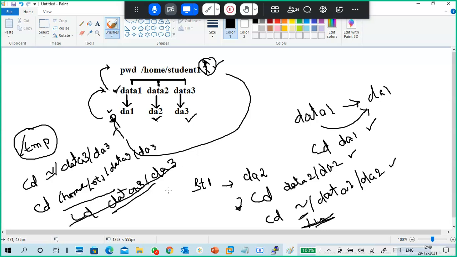Guys, understood this one? Absolute path and relative path. In this scenario, a relative path won't work. You have to give the absolute path, meaning the complete path, either this way or this way. In this other scenario, you can give either one, both relative path and absolute path, because of the position.